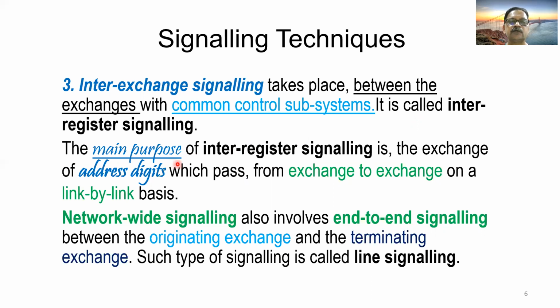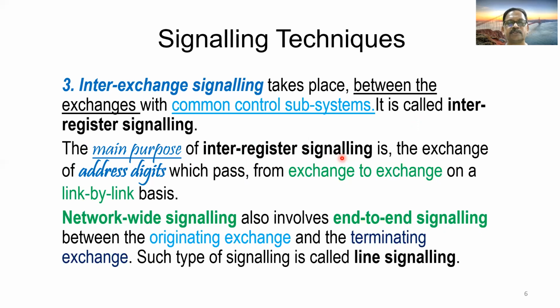The main purpose of inter-register signaling is the exchange of address digits which pass from exchange to exchange on a link by link basis.